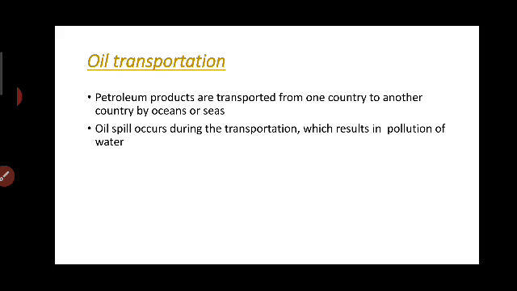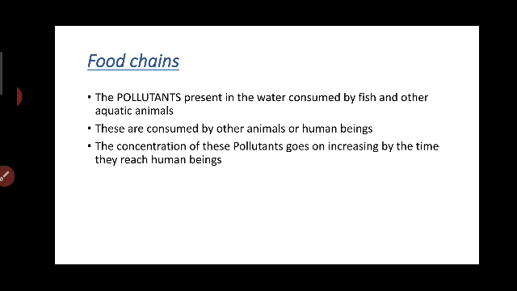algae, protozoa, etc. And oil transportation causes a lot of pollution to ocean and sea waters when oil is transported from one country to another by ocean or sea. Oil spills during transportation result in the pollution of water. Food chains are very important to maintain, and due to the food chain, in the present situation we are suffering from the corona.